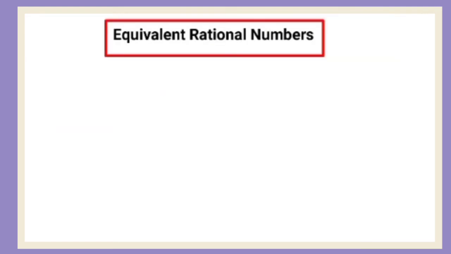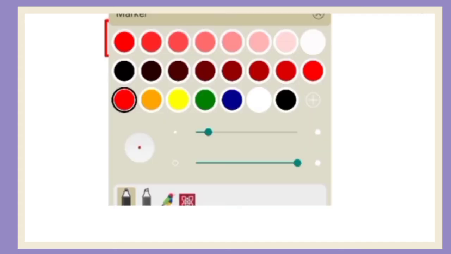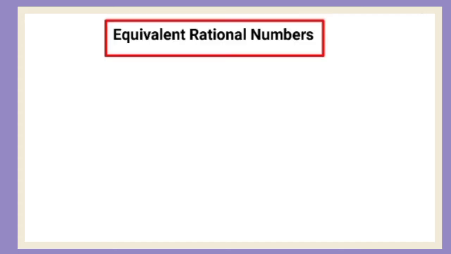Now we understand what are equivalent rational numbers. Suppose we have a rational number 1/4 and we want to find its equivalent rational numbers. To find the equivalent rational numbers, we will multiply the numerator as well as denominator of this rational number with the same number. Let's multiply by 2.